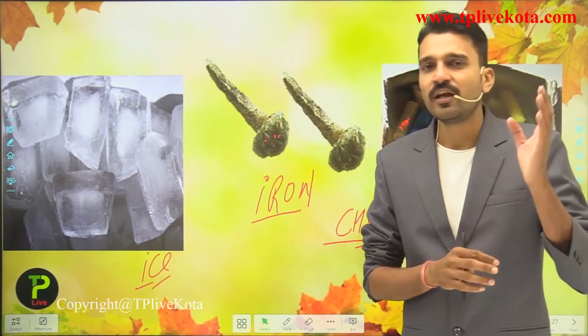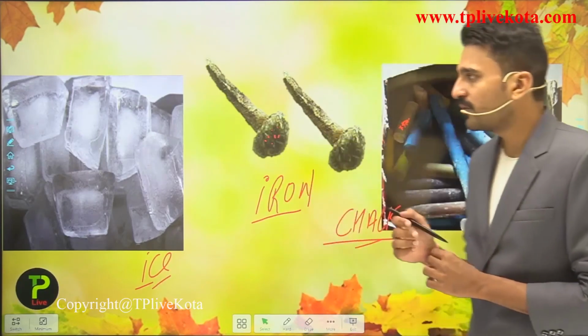So students, now you understand it well that the forces of attraction between the particles are not the same in all the cases. That is, the different substances have different types of forces of attraction. If we talk about the chalk particles, the force required to break the chalk particles is very less as compared to the ice, and which is also very less as compared to the iron nails. So the iron nail requires a large amount of force to bend or to break, because the cohesive forces of attraction between the iron particles are very high.